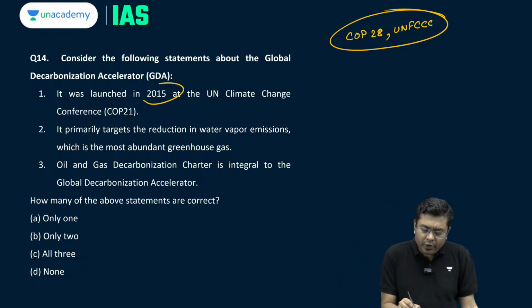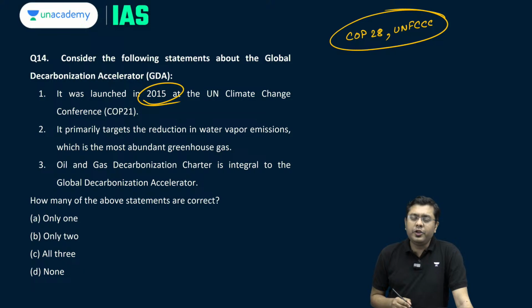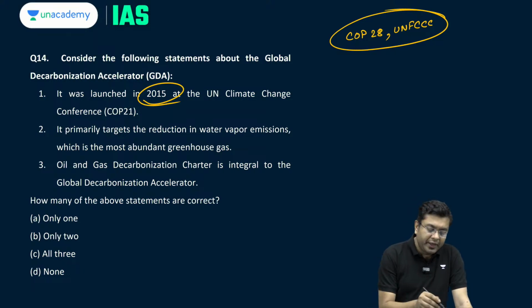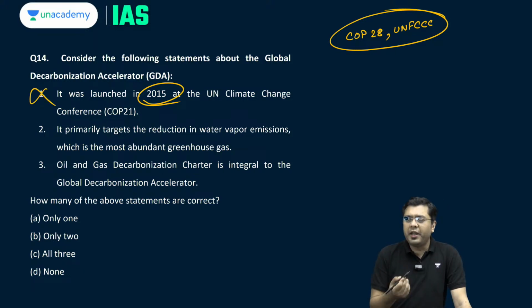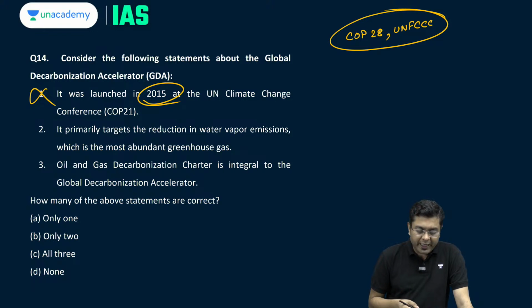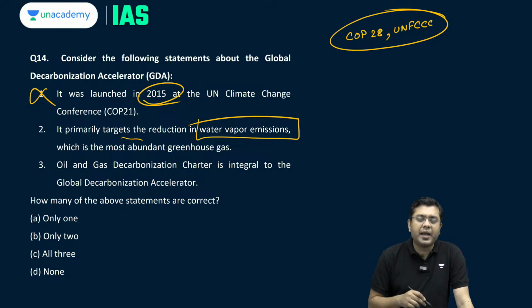So, it was launched in 2015 at the UN Climate Change Conference. This is incorrect. It was the Paris Agreement which was launched in 2015. Primarily targets the reduction in water vapor emissions. No, greenhouse gas emissions are what are targeted, not the water vapor emissions. So, this is also incorrect.